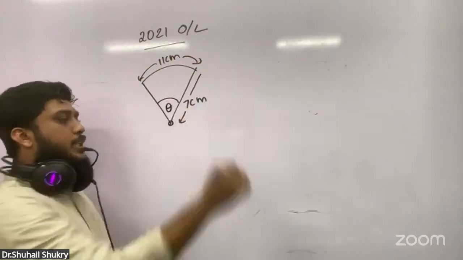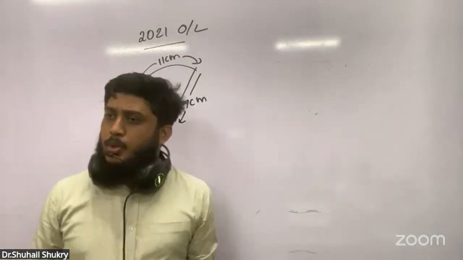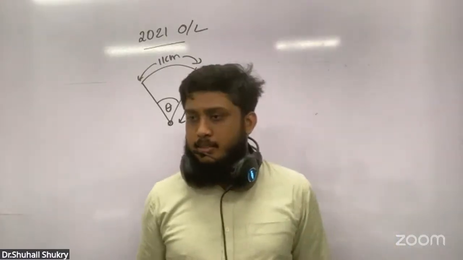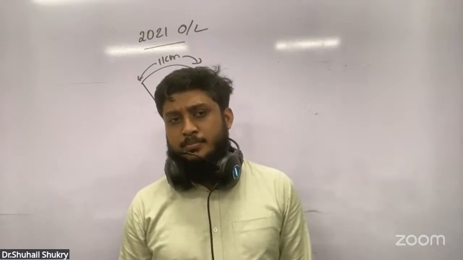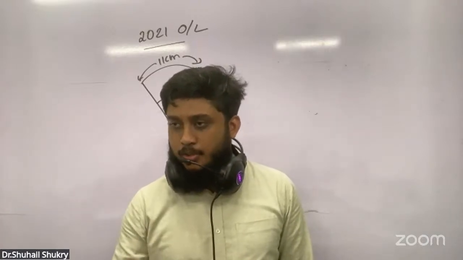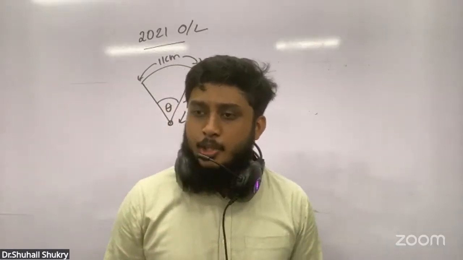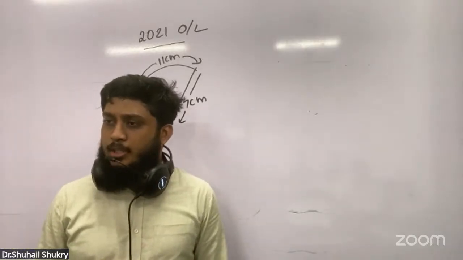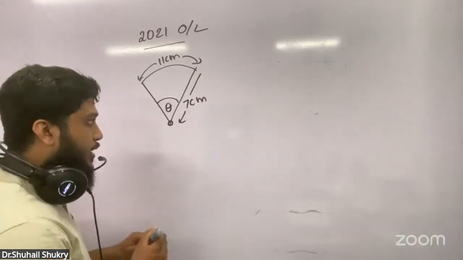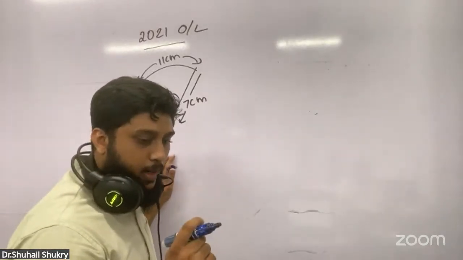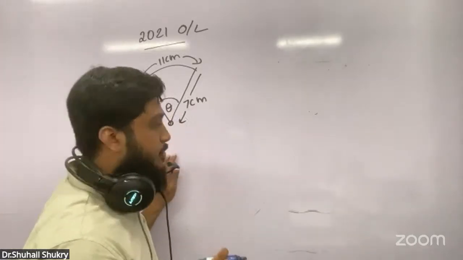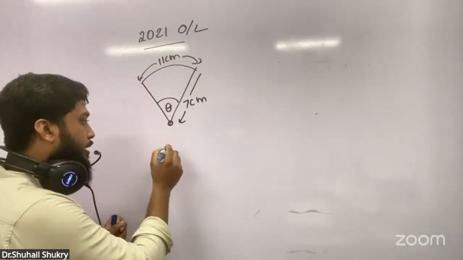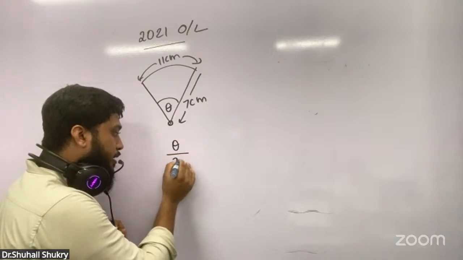We don't know the theta. But what is the question? The question is, what fraction of the circle is the sector? What does that mean? Don't go to find the theta value, no need to find the theta value. Remember what they are asking. What fraction of the circle is the sector? A part of a circle, a piece of a sector. They are asking the theta over 360 value.